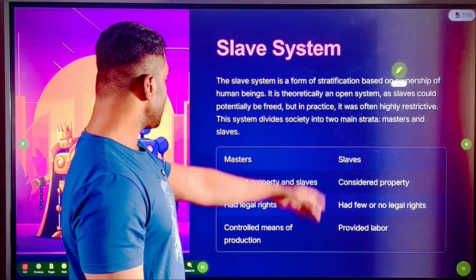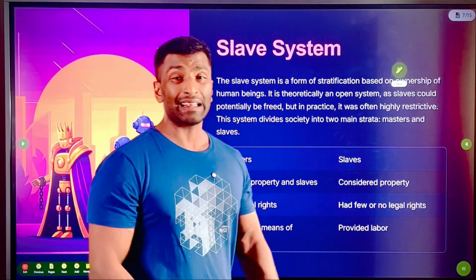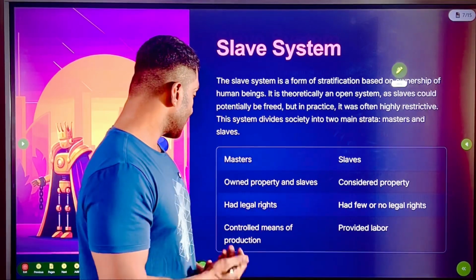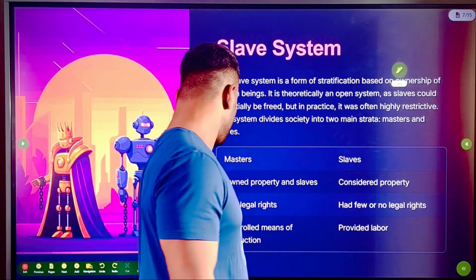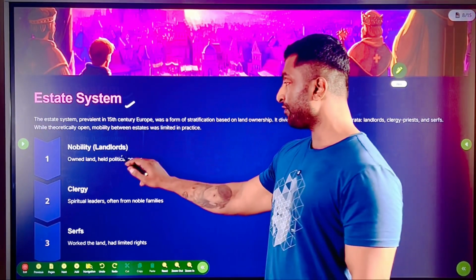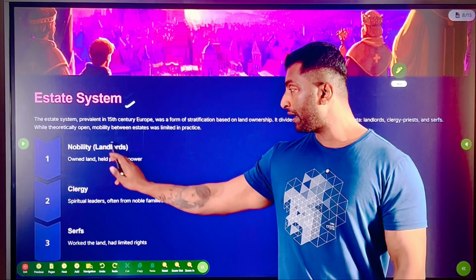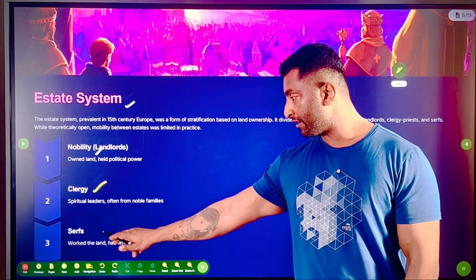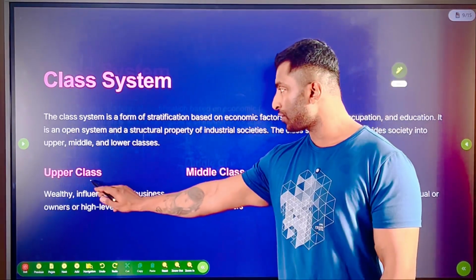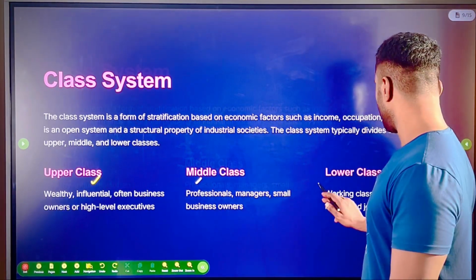And again, the slave system here: masters and slaves. Property owners, masters, slaves, those who work in that, those who provide the labor and other things. Estate system, we have different nobility, the landlords, clergy, and then serfs. And then the class system we discussed already: upper class, middle class, lower class.